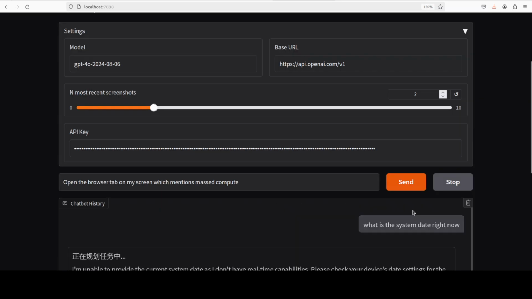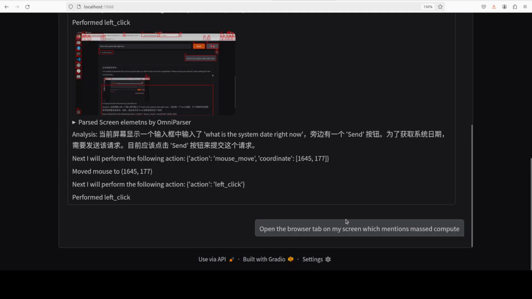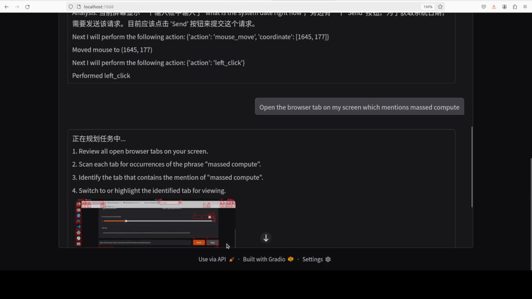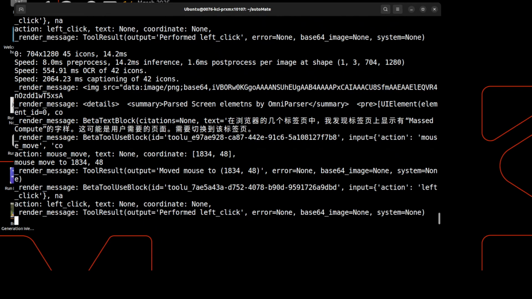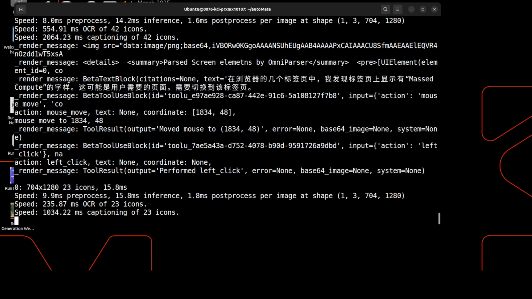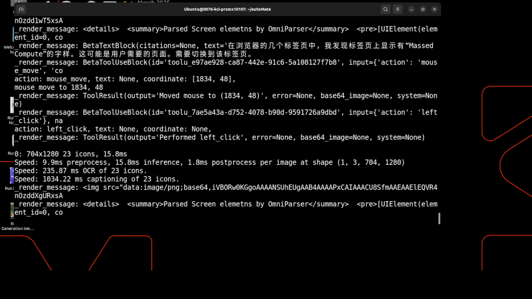Okay, I'm not sure if it is doing anything. Yeah, no, it is. That's good. So it is reviewing all the open browser tabs on the screen. Scan each tab for occurrences of the phrase masked compute. That is nice. I like it. There you go. What happened there? It closed my browser, or maybe it is doing something. Okay, because I'm not touching anything.